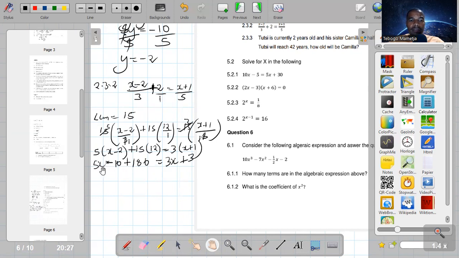There's 5x and 3x, so this 3x must come onto the left-hand side of the equation. Once a term jumps an equal sign, guys, it must change the sign. So 3x will become minus 3x.